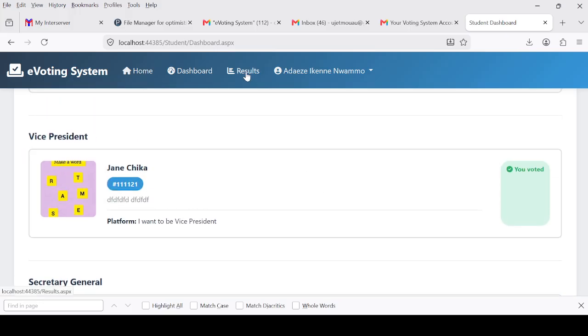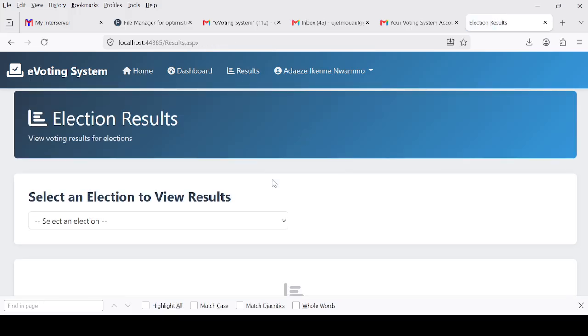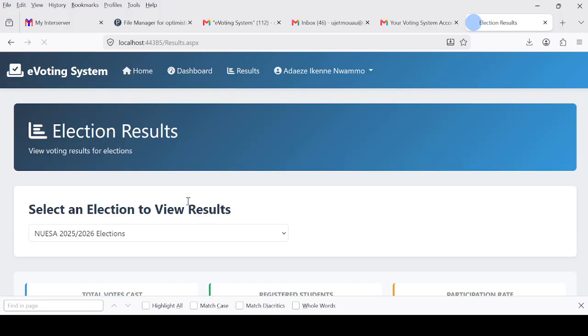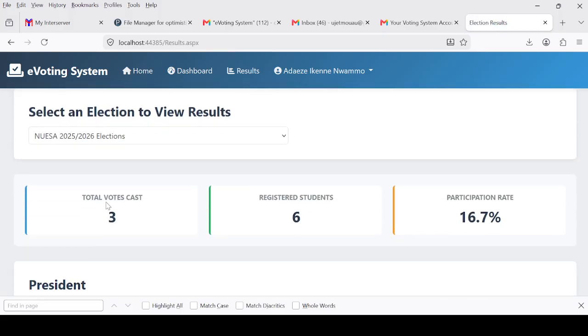If you want, you can go to view results, then select the election, and boom, you have this. Total votes cast, we have 3. You voted for president, you voted for the vice president, and you voted for the Secretary General. We have 6 registered students on the platform, and this is the participation rate, the percentage of participation. So out of 6, one person has voted, and he cast 3 votes. So this is our percentage calculated.